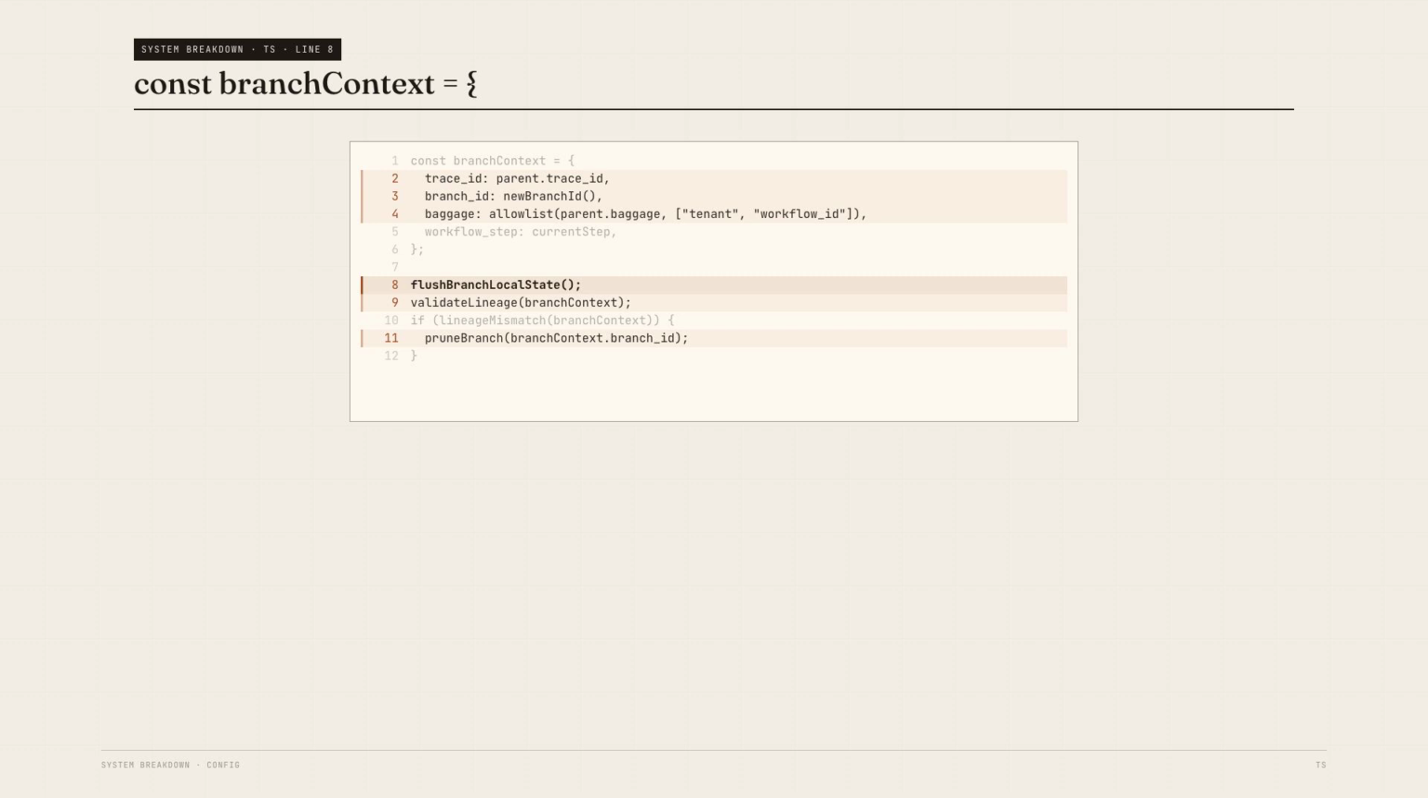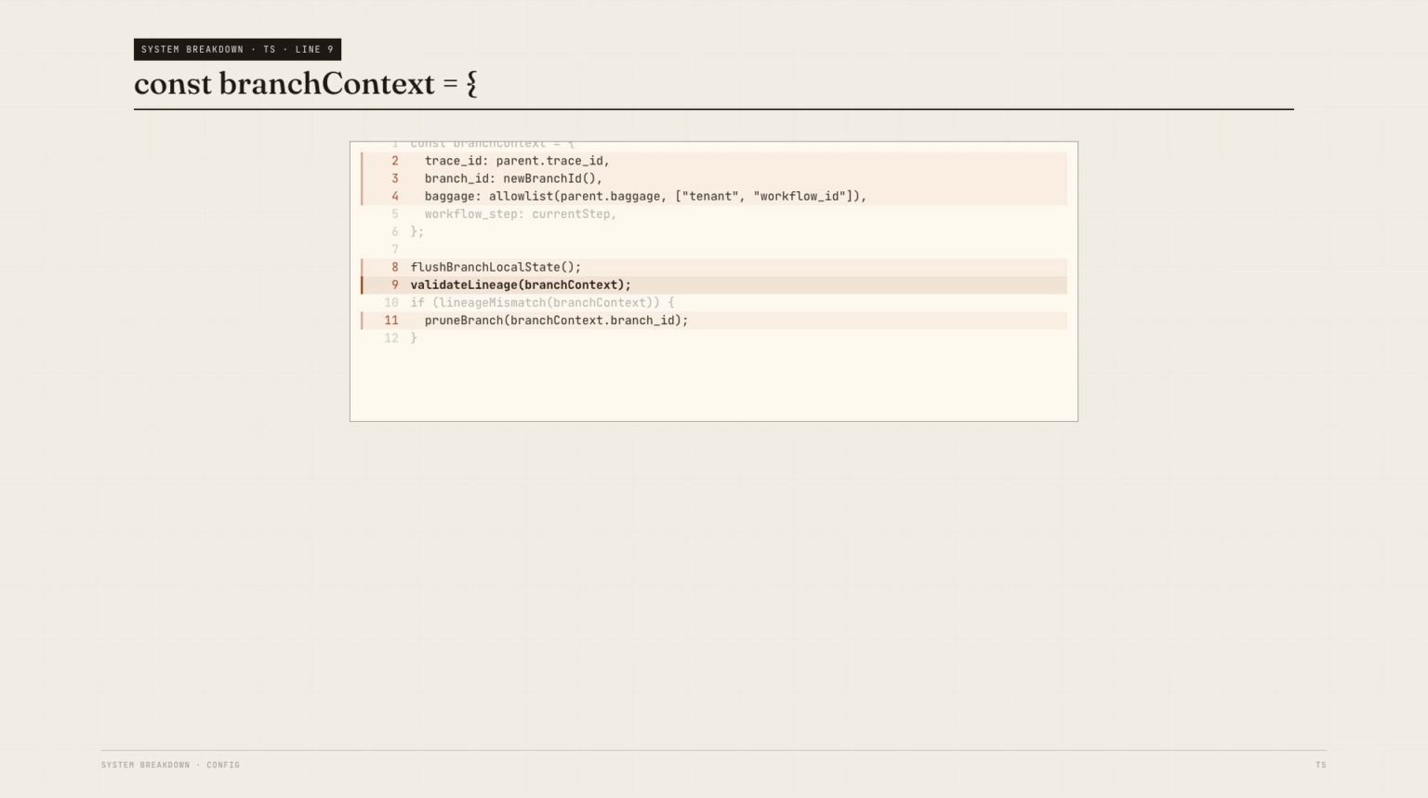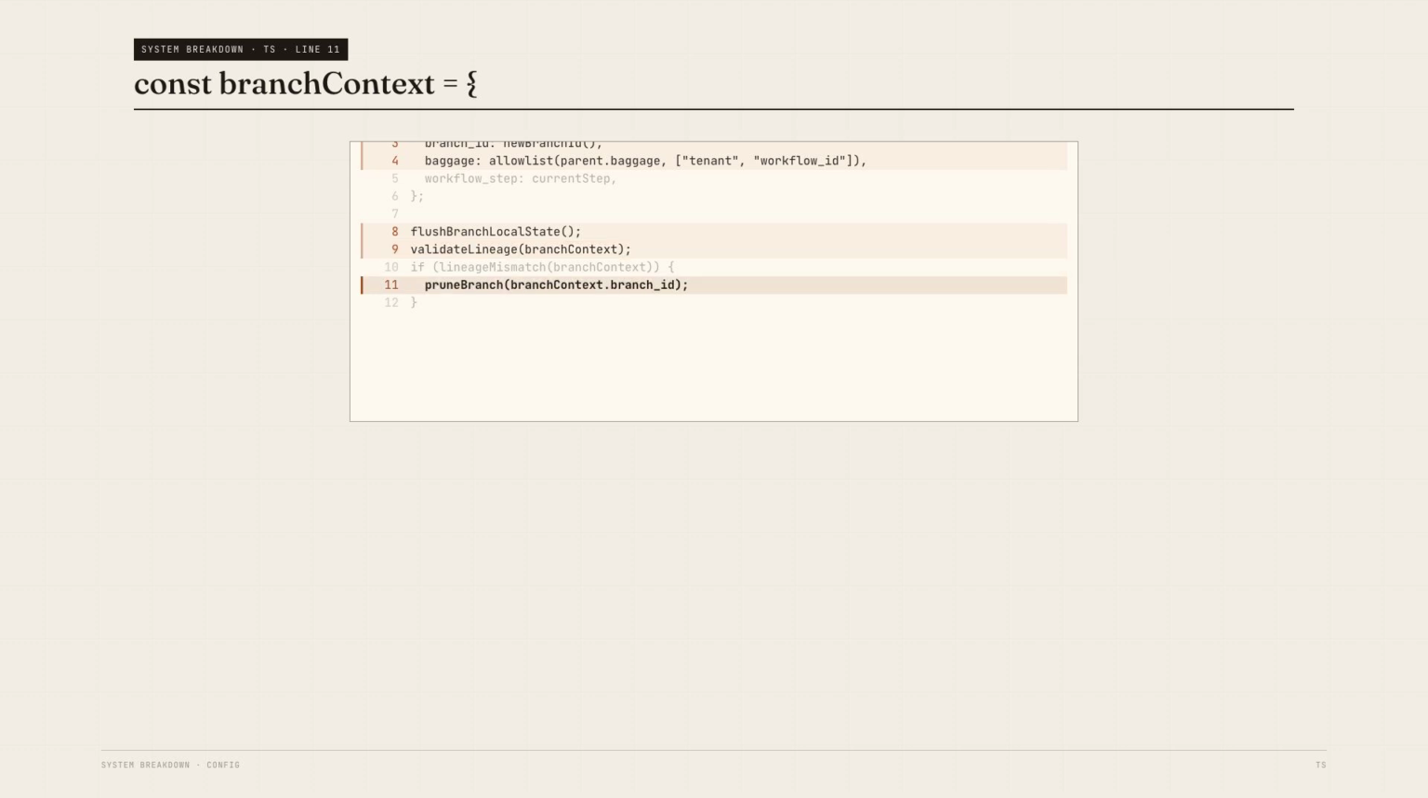That is the operational move. Do not only ask whether the model hallucinated. Ask which execution state reached the model, and whether that state belonged to this branch.